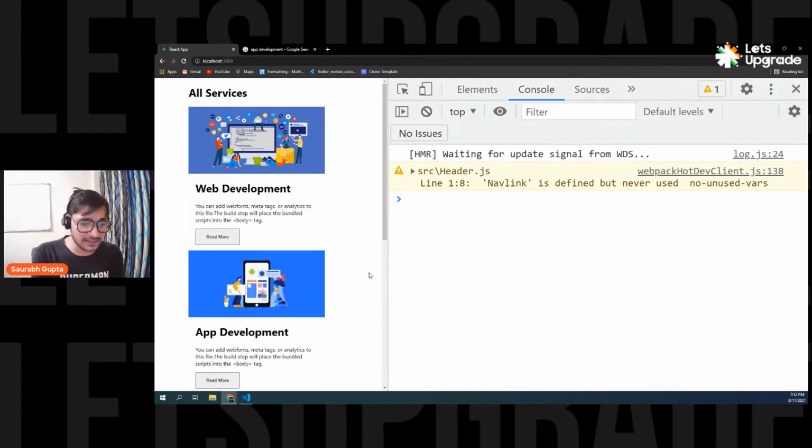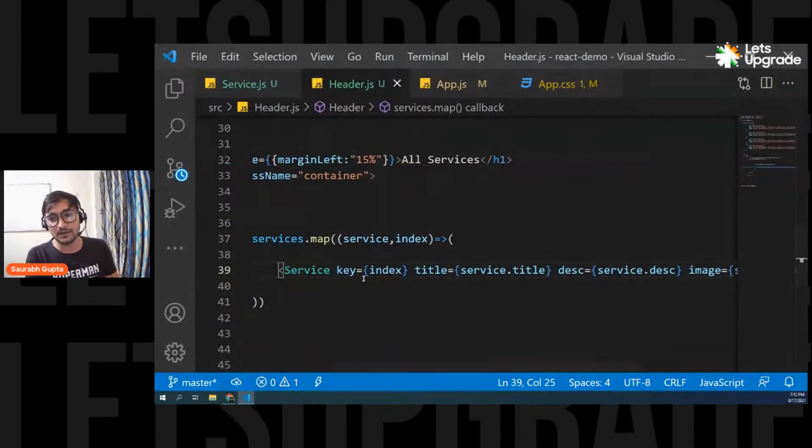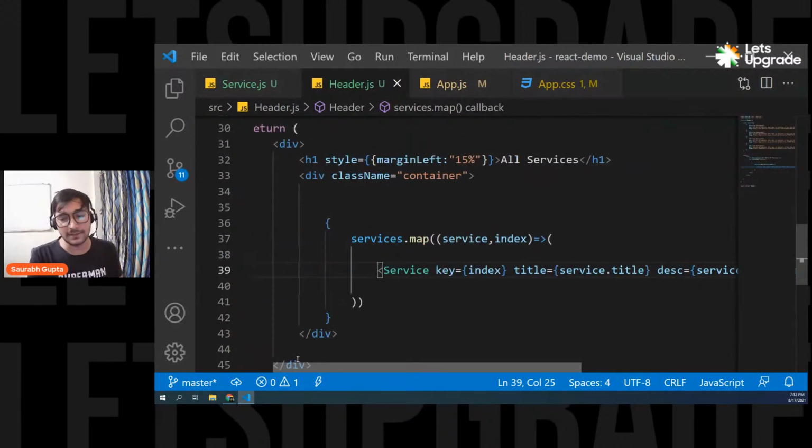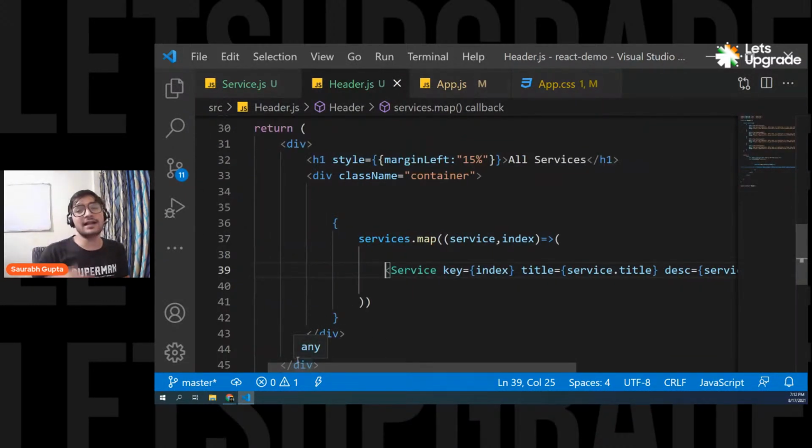Someone is asking, can you explain the difference between the real DOM and the virtual DOM? Okay, I'll tell you how React works. If you're from an HTML or JavaScript background, you already know what the DOM is. Basically, your HTML code is converted into a tree, and that tree is rendered as the output.